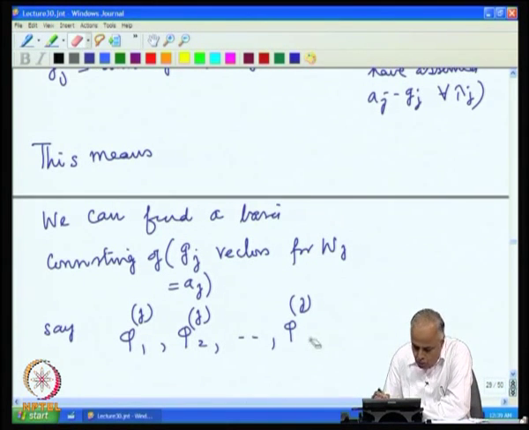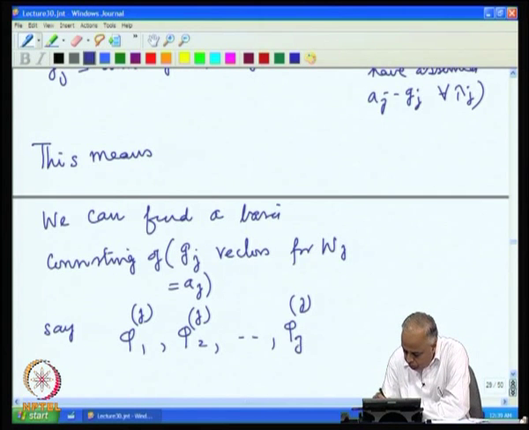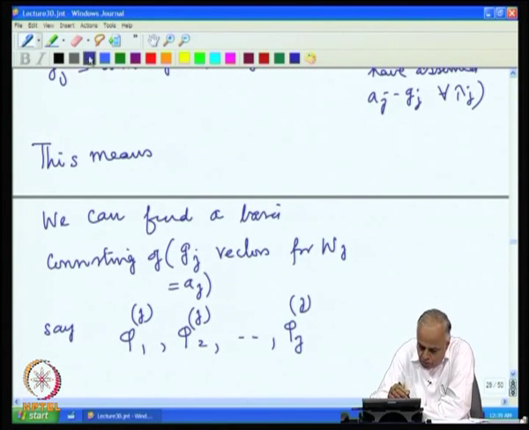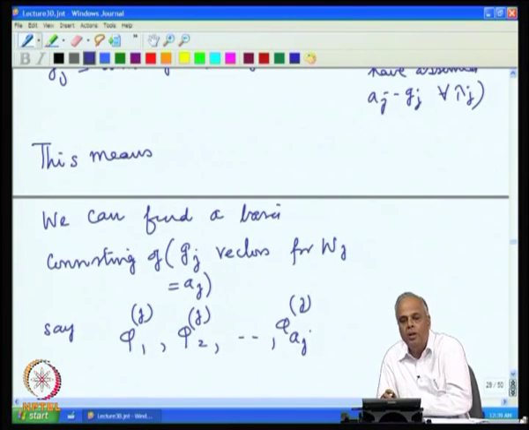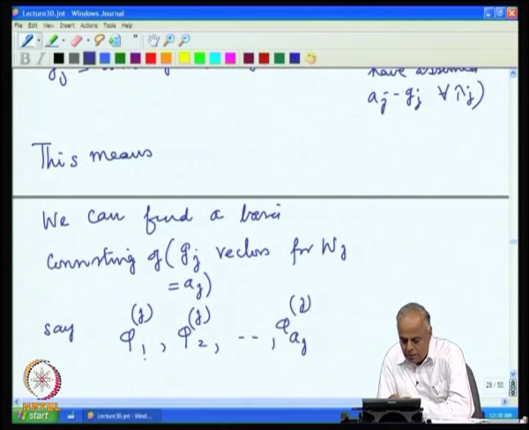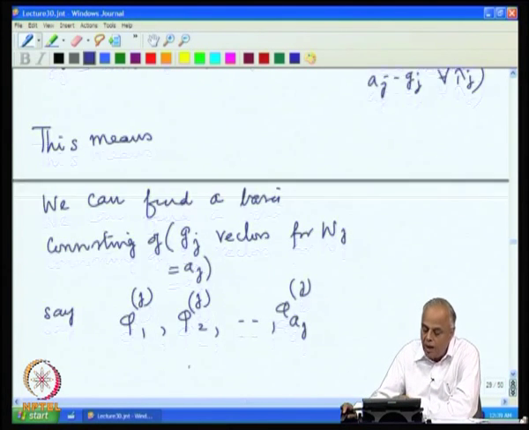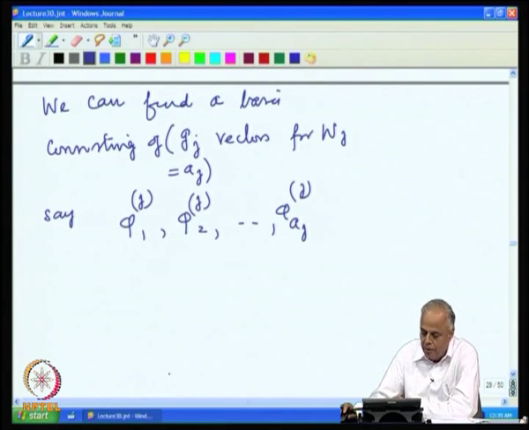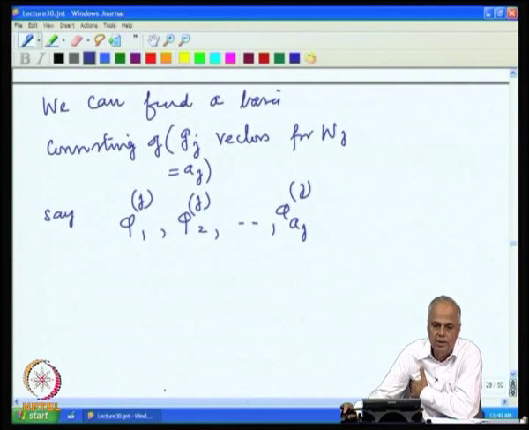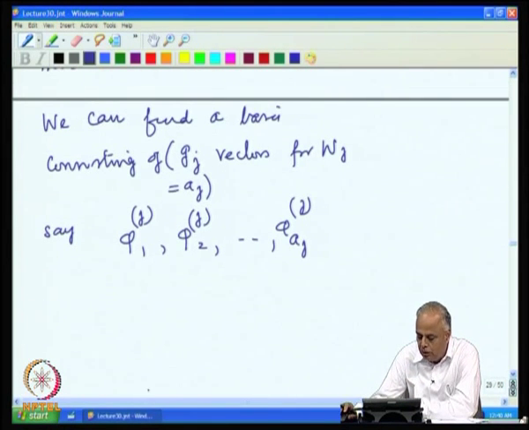Now, the superscript j tells us that we are talking about the jth eigenspace, and the subscript tells you the eigenvalue eigenvector numbering, basis vectors numbering. There are a_j vectors in the basis. So, there are 1, 2, 3, up to a_j subscripts, and the superscript j says these are all basis vectors for W^j.